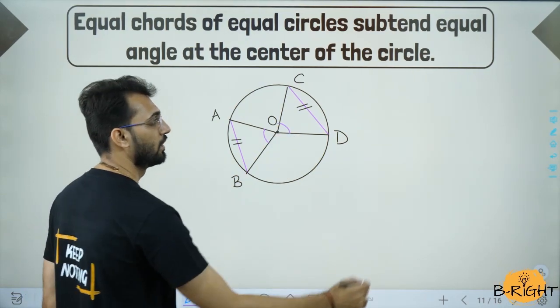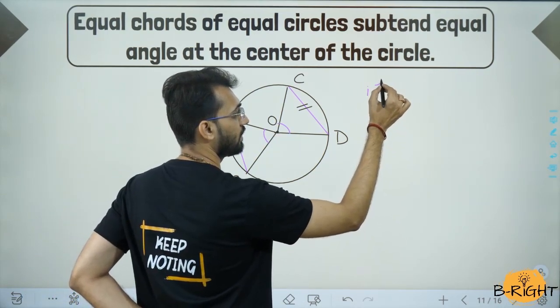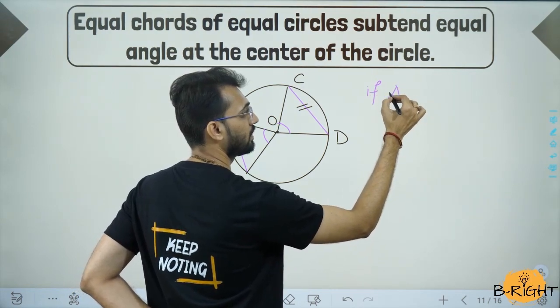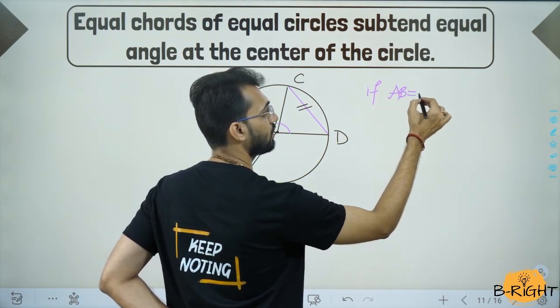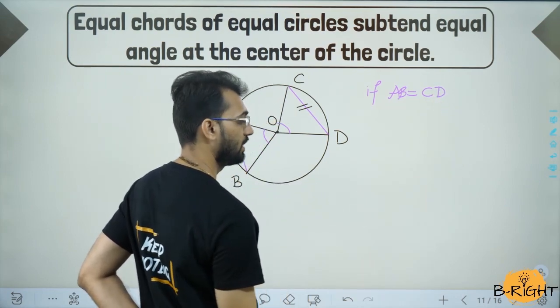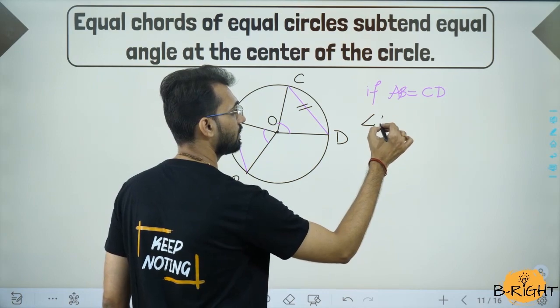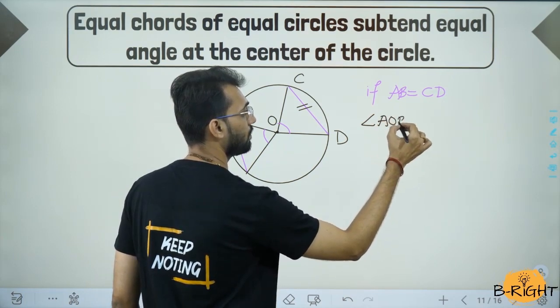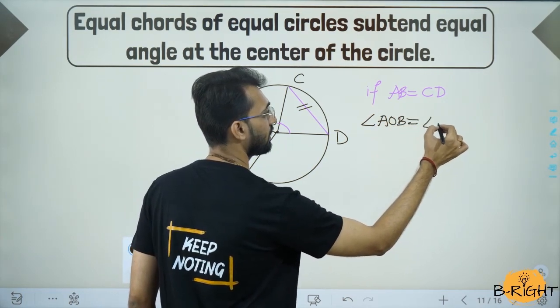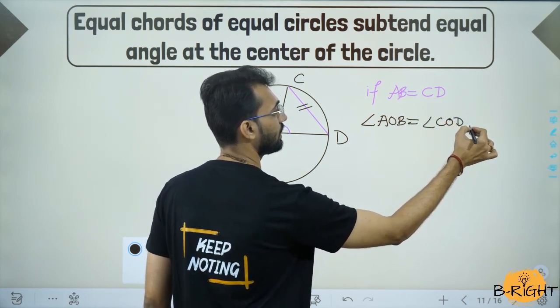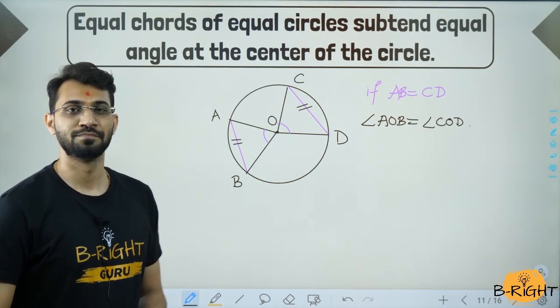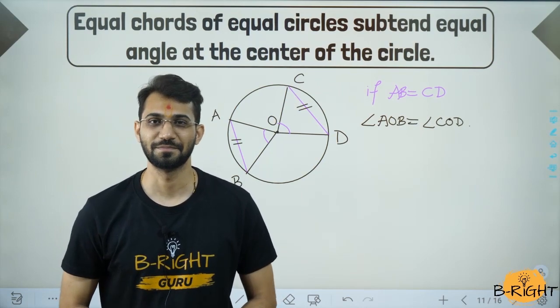So theorem कहता है if AB is equal to CD, then angle AOB is equal to angle COD. This is what the theorem says.